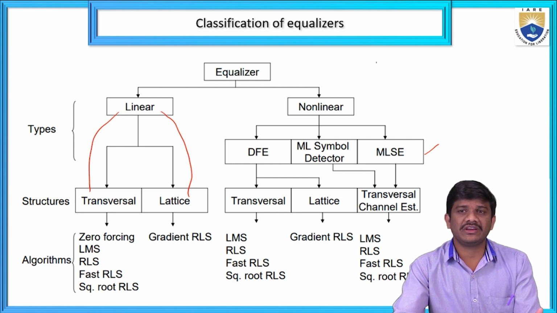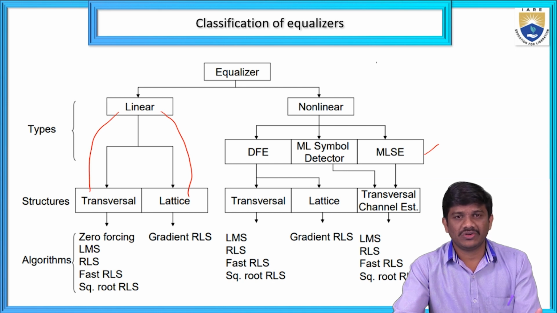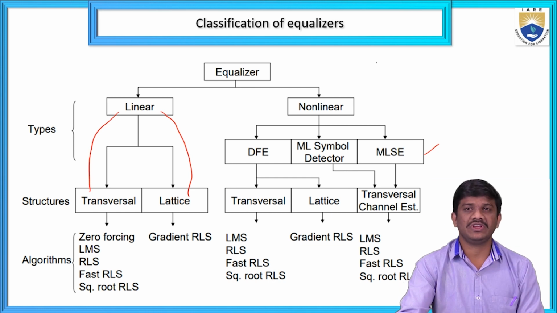Coming to non-linear algorithms, same as the linear equalizer, but we have the transversal structure. We have the least mean square algorithm, recursive least square algorithm, fast recursive least square algorithm, and also the square root recursive least square algorithm. Coming to lattice, the gradient recursive least square algorithm. Coming to transversal channel estimation, we have four types of algorithms: least mean square algorithm, recursive least square algorithm, fast recursive least square algorithm, and square root recursive least square algorithm.